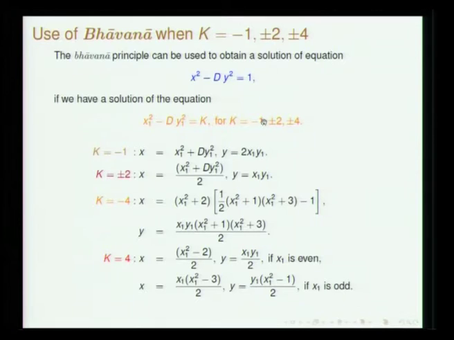While solving a certain problem, which will be discussed in great detail by Professor Srinivas later, if at a certain stage of the problem you get k equal to minus 1, plus minus 2, plus minus 4, then also you will be immediately able to solve the problem, and these particular cases, what the x, y values will be, have also been laid down by Brahmagupta.